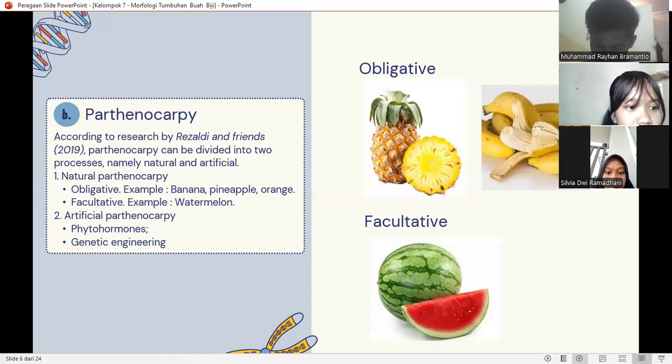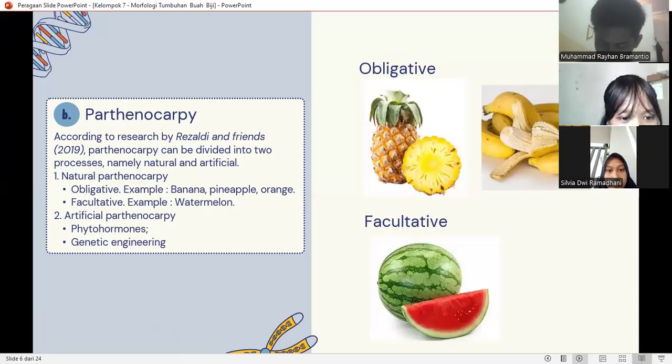It is the process of fruit formation without fertilization that occurs due to help from outside the plant body. This is facultative parthenocarpy. For example, watermelon, or Citrullus lanatus.